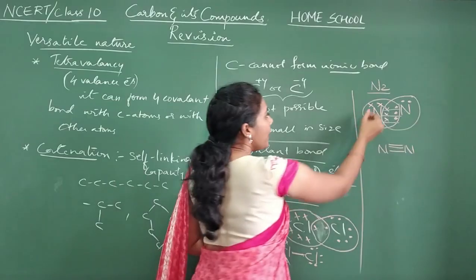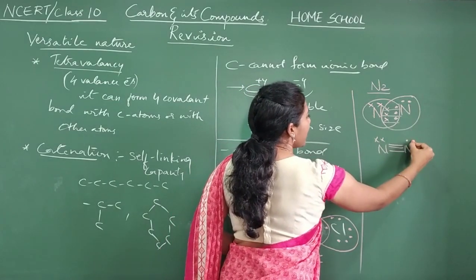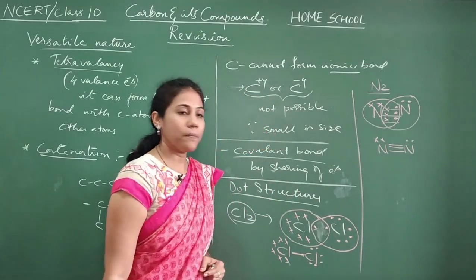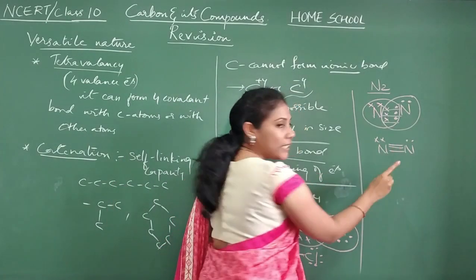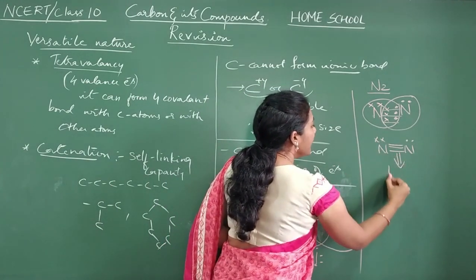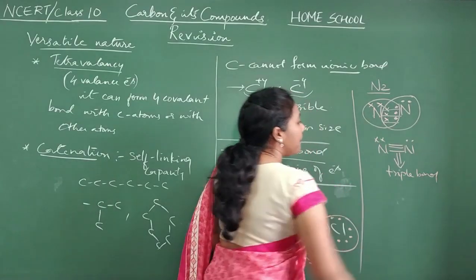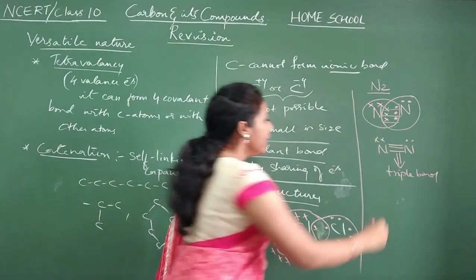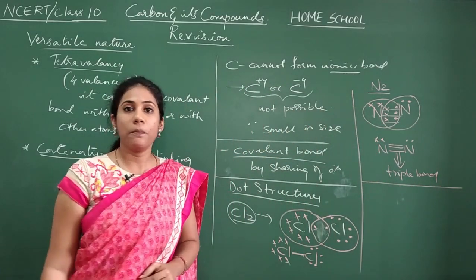So unshared electrons, here 2, here 2 unshared electrons are there for nitrogen. And 3 covalent bonds are formed between 2 nitrogen atoms. Yes or no? This is what we call a triple bond. This is the dot structure of the N2 molecule.